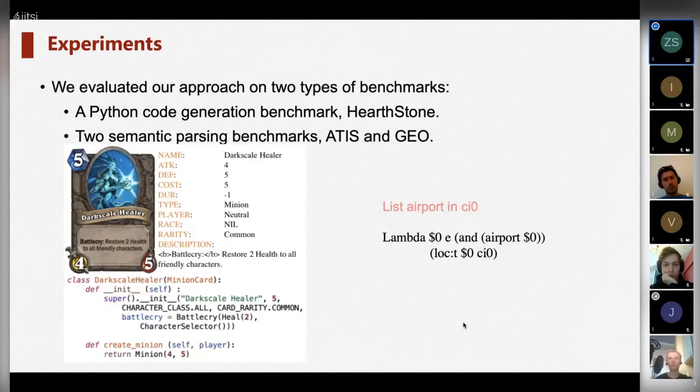The input is a semi-structured description, including the attributes like name, attack, cost, and the description of a card. The output is an implementation of this card in Python. The second is two semantic parsing benchmarks, ATIS and Zeyu. An example is shown on the right. The input is a natural language description, list airport in city, and the output is a program in lambda calculus.